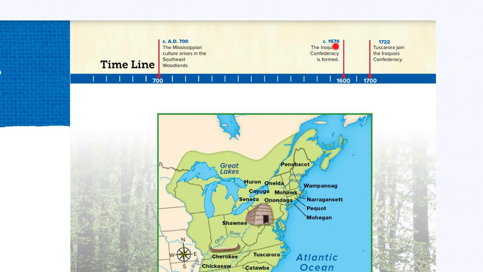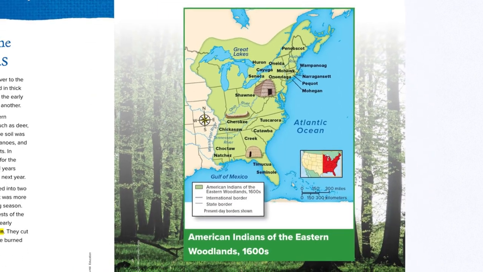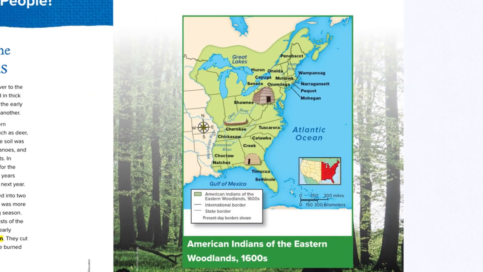Around 1570, the Iroquois Confederacy is formed. In 1722, Tuscarora joined the Iroquois Confederacy. Now, let's take a look at this map right here. So it says the American Indians of the Eastern Woodlands,